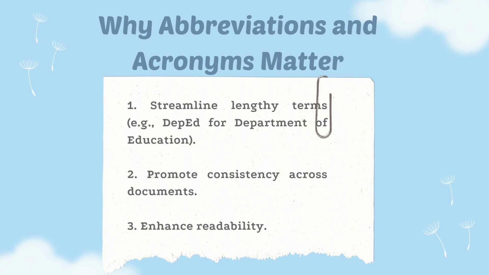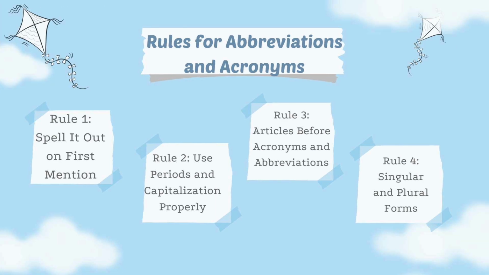Let's start with the key rules for abbreviations and acronyms. We've broken them down into clear and actionable points. For rule number 1, spell it out on first mention. Always spell out the term fully the first time it appears in a document. Follow this with the abbreviation or acronym in parentheses. Use only the abbreviation or acronym in succeeding mentions.